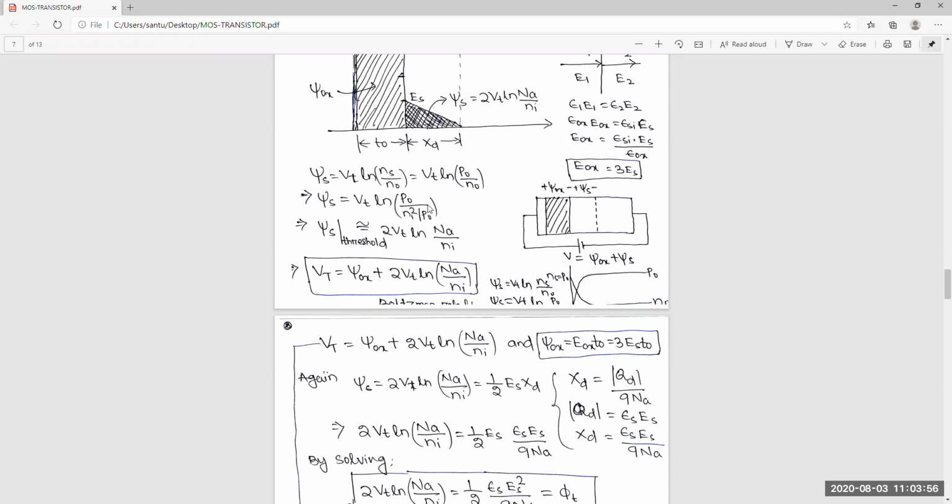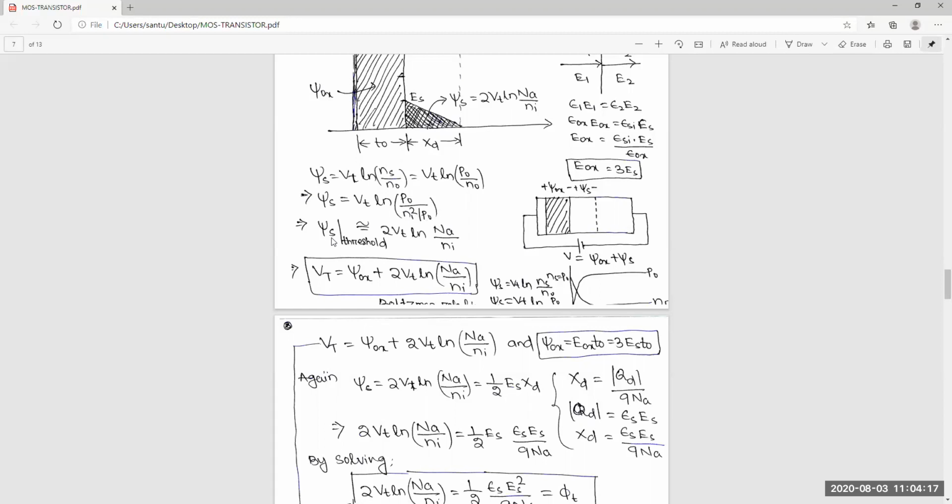Again you can replace it. Vt ln ns is nothing but, equivalent to the bulk p, so you can put p0 by n0. Again in n0 you can put ni square by p0, because ni square is equal to n0 into p0. So ni square by p0.